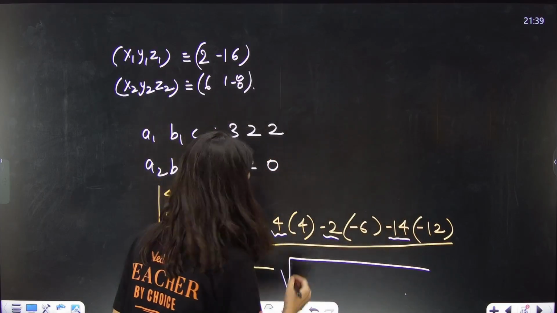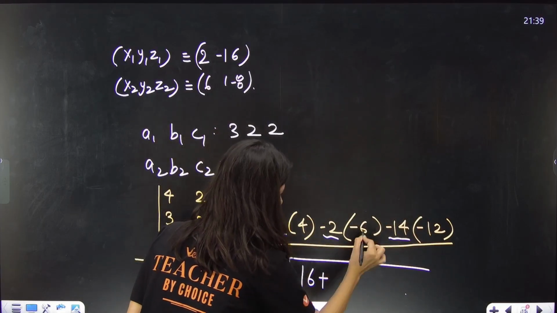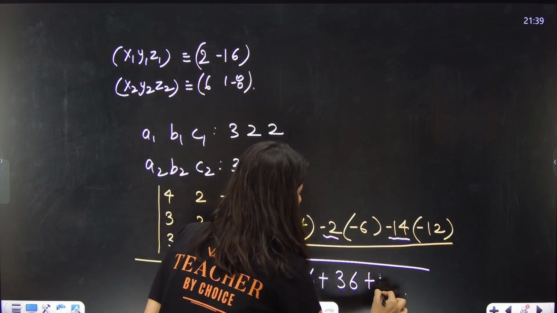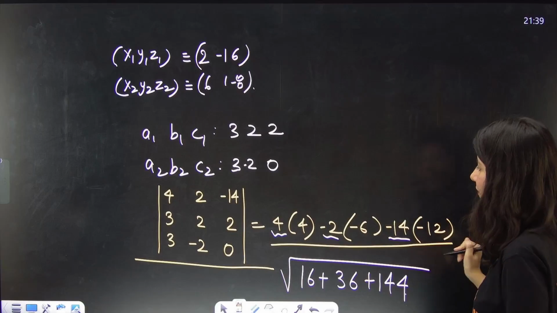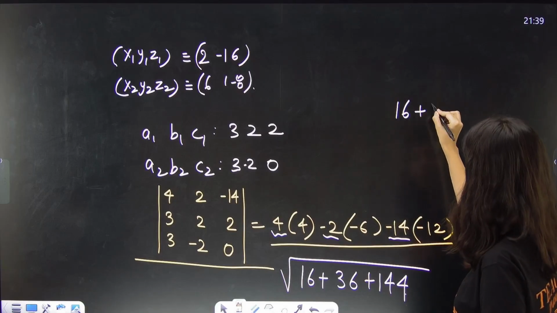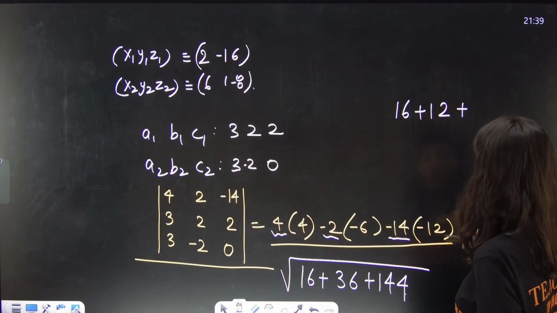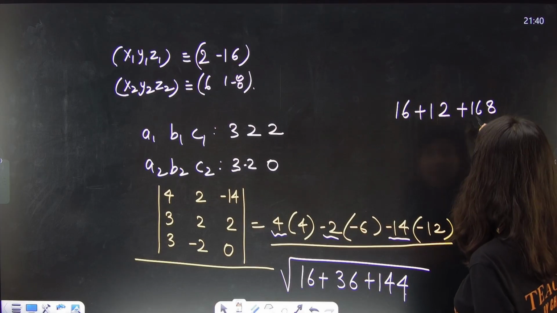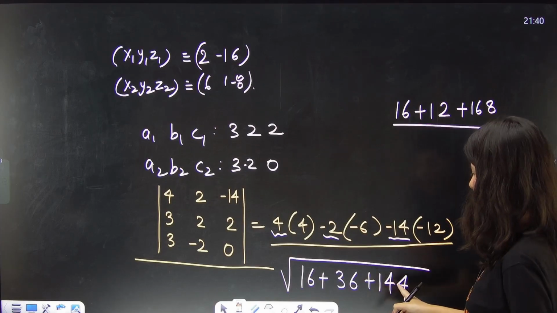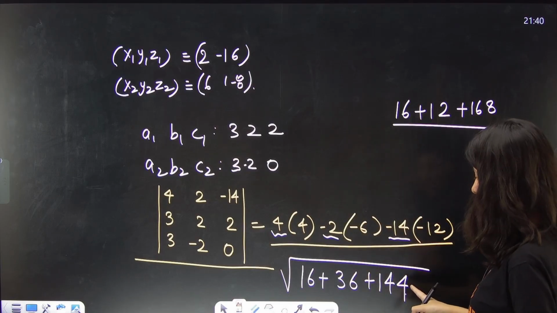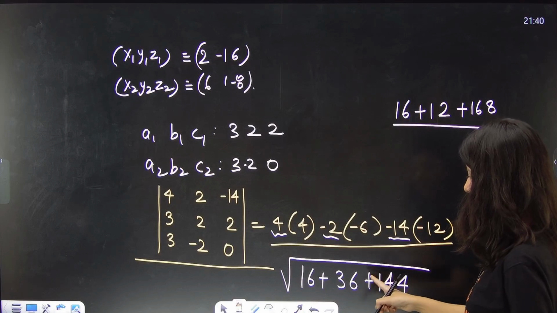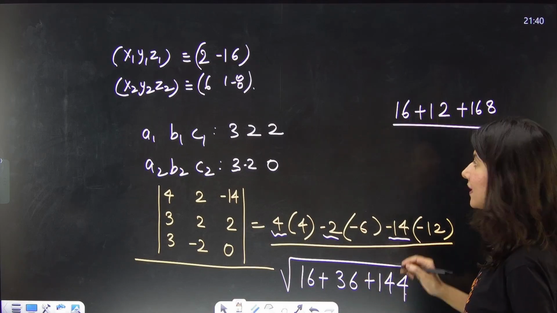Now you have to take the magnitude. So 4 squared is 16, 6 squared is 36, 144. Correct? So if you solve it, you will get 16 plus 36 plus 144. 144 plus 6, 150. 150 plus 10, 160. 160 plus 36, 196.